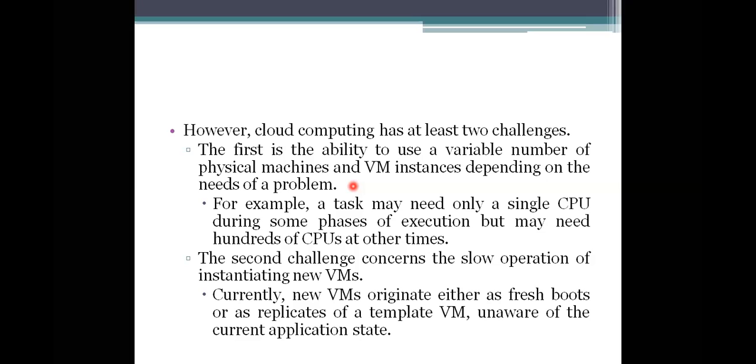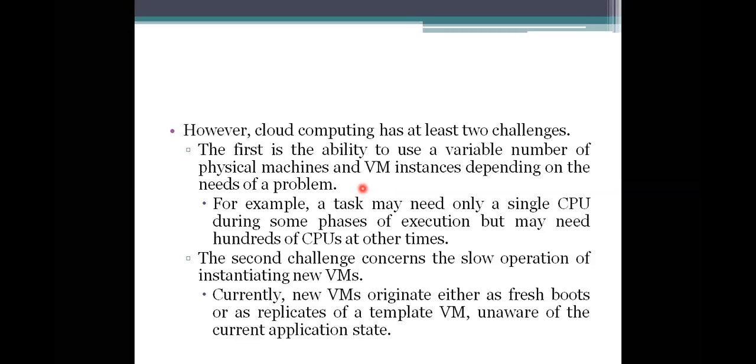So some may use different operating systems or different anything. Anything will be possible here. So what cloud computing has to do here is it must have the ability to provide the physical machines and these instances whenever you are dealing with a different problem, meaning one with more computations to be done.